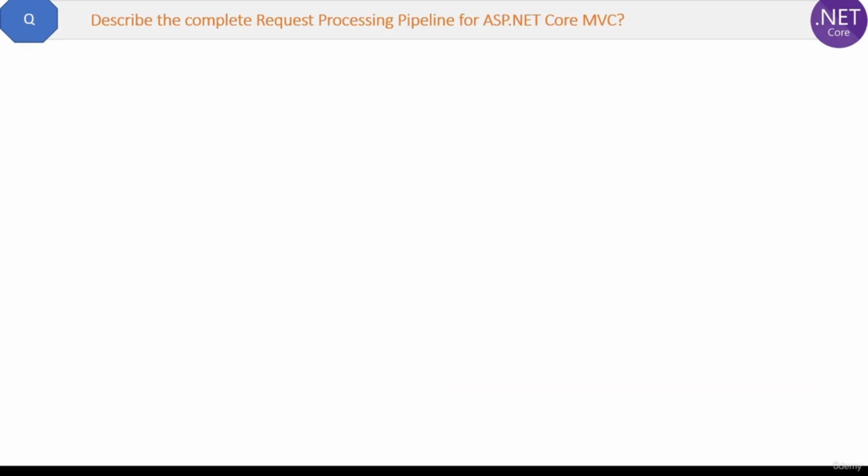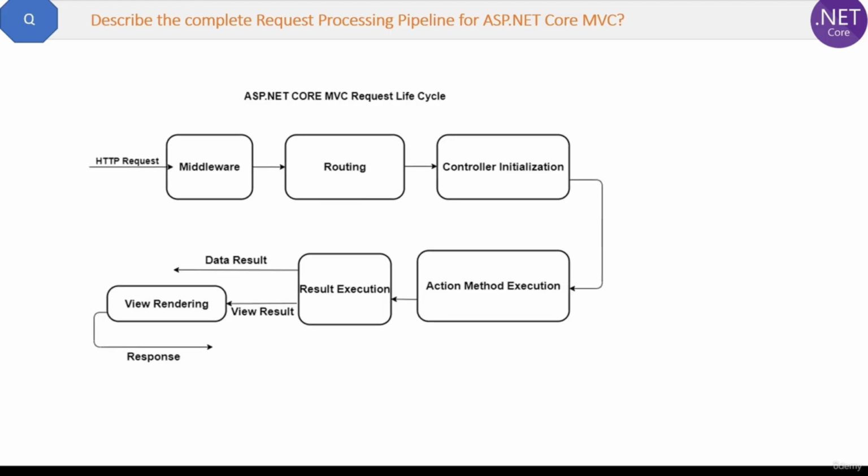Describe the complete request processing pipeline for ASP.NET Core MVC. Now here you can see the flow of the request in ASP.NET Core MVC. The HTTP request will start from the middleware. We already saw middleware configuration in the configure method of the startup class. Then after middlewares it goes for routing, meaning based on routing it will decide which controller to go to based on the controller name in the URL.